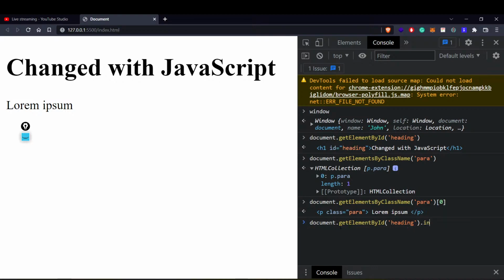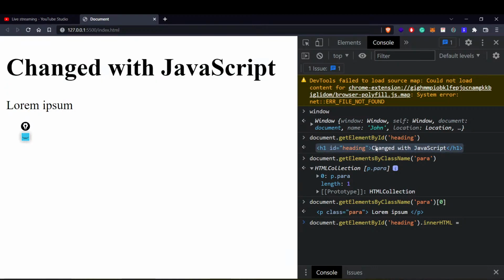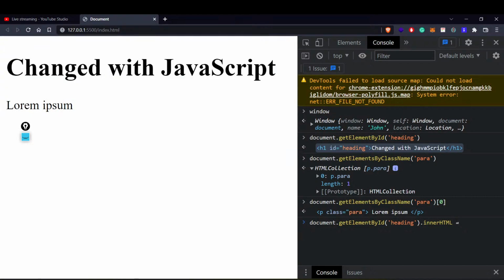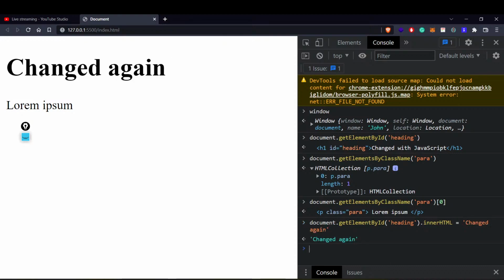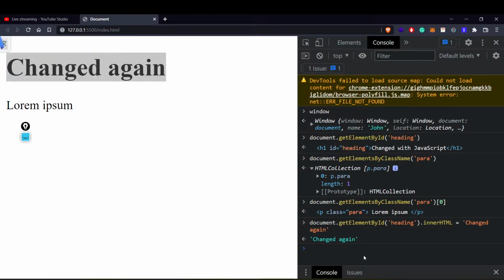If I write another property called innerHTML, right? What does this do? Whatever element you have will have some inner HTML. What is inner HTML? Whatever is written inside that tag. So if you want to change that, you will tap into that inner HTML and change it. You'll maybe say change again, right? If I enter, now we can see that the element is changed on our page, and it says change again. I hope this is now making some sense.